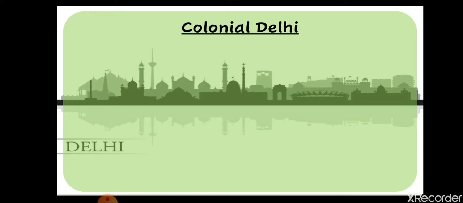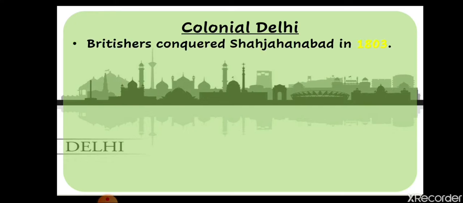We have learned about Shah Jahanabad. Shah Jahanabad was built by Shah Jahan in 1639. It was famous for Chandni Chowk and all those areas, with good water supply, a drainage system, and broad roads. Now we will learn about colonial Delhi, when the Britishers were living in Delhi, and where they were living in Delhi.